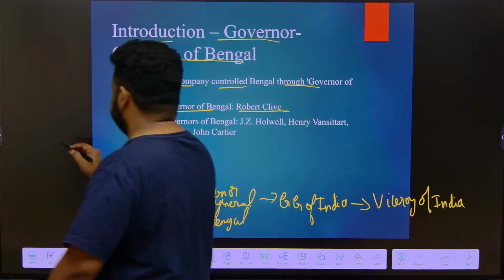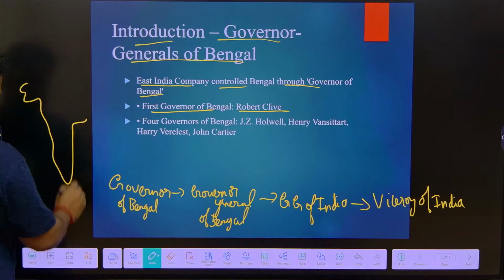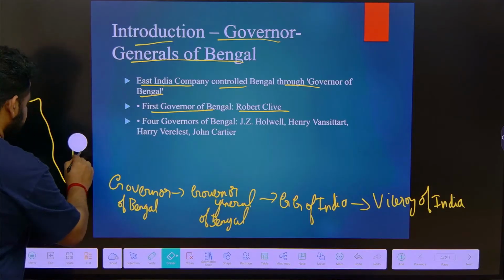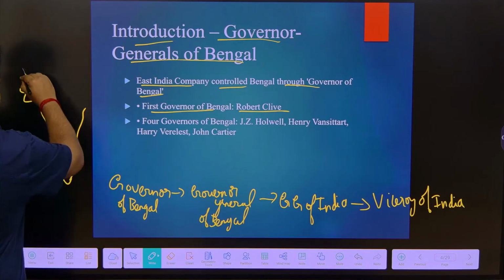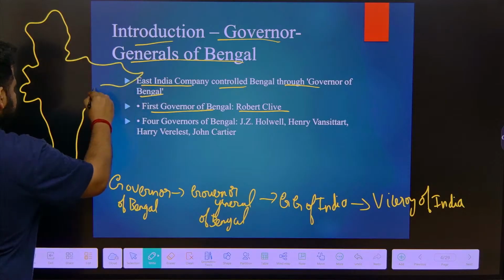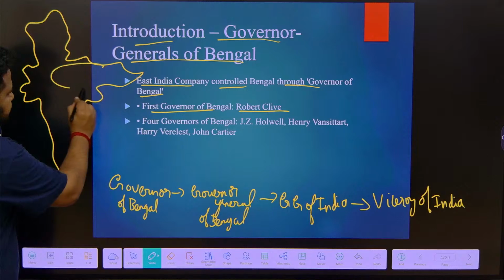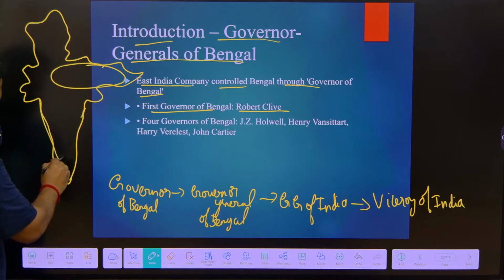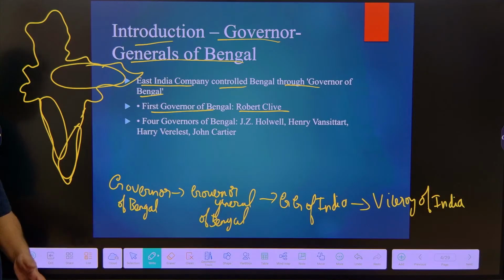So, at that time if you see the Indian map, draw a rough map. If I draw like this, if you have a look at this part and this part and this part, even Telangana, Andhra Pradesh, Karnataka, Goa, Kerala, they had only 3 presidencies.